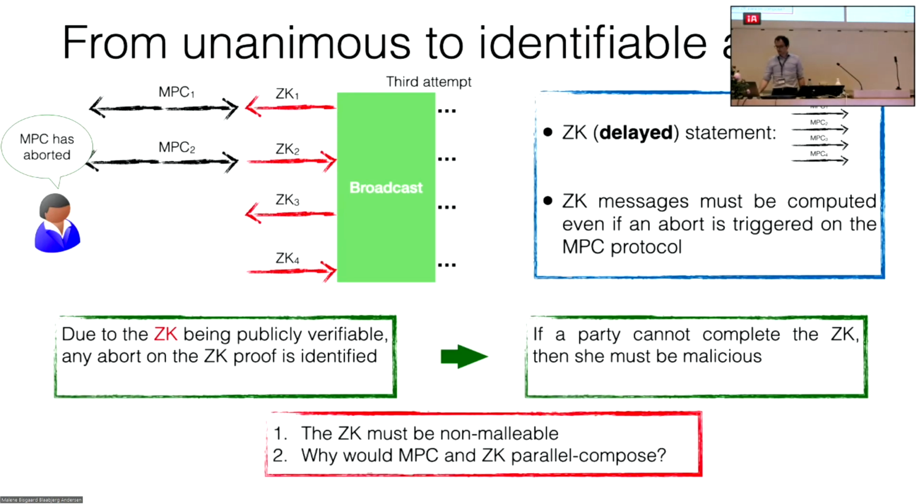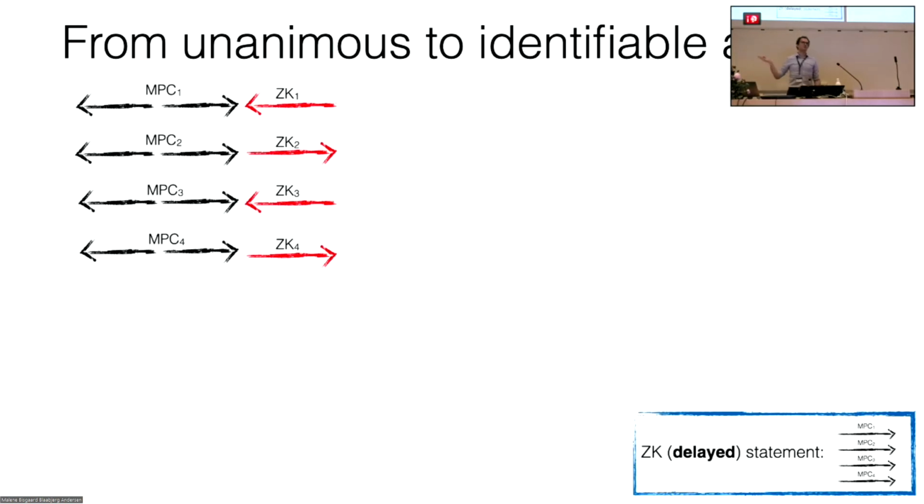So there are 2 issues with this approach. The first one is that the zero knowledge needs to be non-malleable. I will not show how we deal with this problem. I will be focusing more on the other issue, which is composability. Here we are composing in parallel an MPC protocol and a zero knowledge protocol, but there is no reason whatsoever why this should be secure. The problem is that we actually don't know how to prove that this is secure.